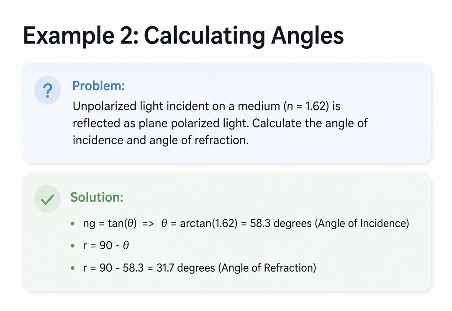Here's another scenario. This time, we know the transparent medium has a refractive index of 1.62, and we want to find both the angle of incidence that produces plane polarized reflected light and the resulting angle of refraction. First, we use Brewster's law. Theta equals the inverse tangent of 1.62. This gives us a polarizing angle, or angle of incidence, of 58.3 degrees. To find the angle of refraction, we remember that at this specific incidence, the reflected and refracted rays are 90 degrees apart, so we subtract 58.3 from 90, giving us an angle of refraction of 31.7 degrees.